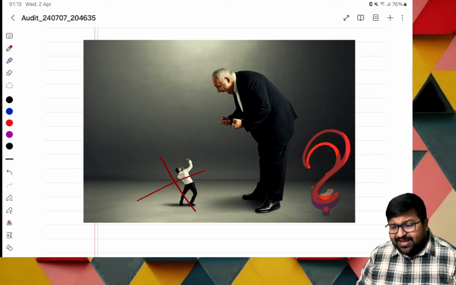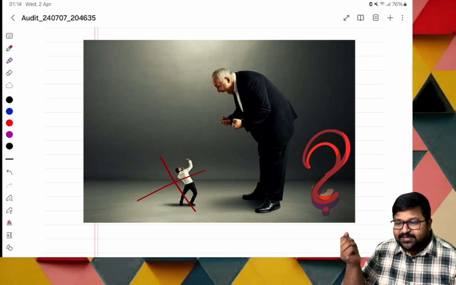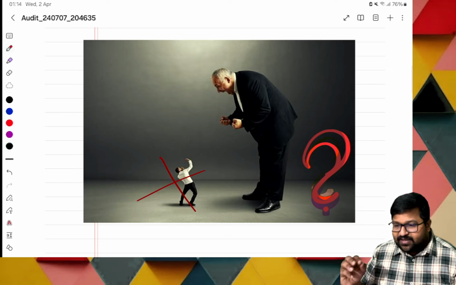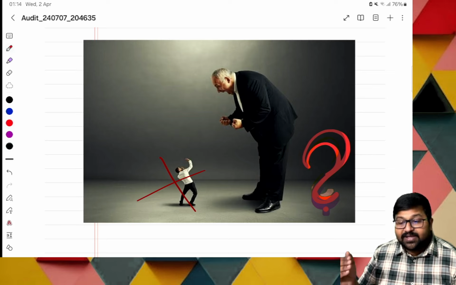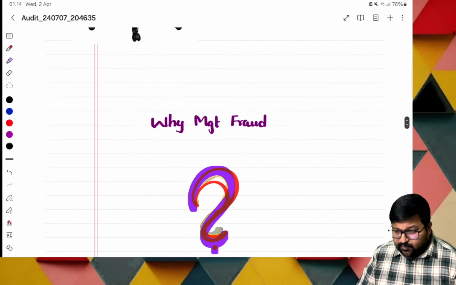Sir, management either wants to increase the income or decrease the income. They want to increase the income to maintain the share price. If the profit is more, automatically their share price will get a positive effect. If they want to suppress income, it is because of tax dues, so they go with suppression of income. How to do that, we shall see quickly without any delay.